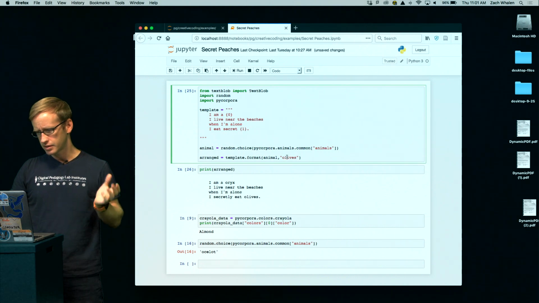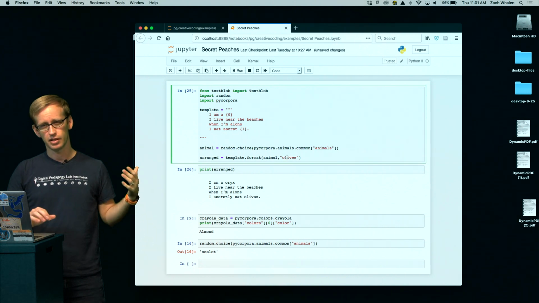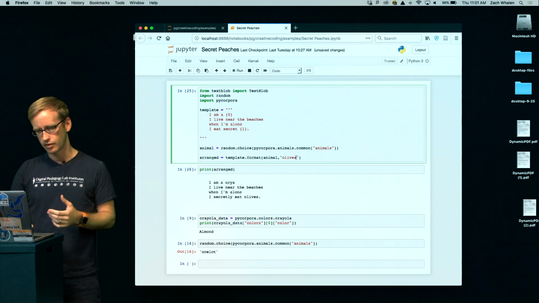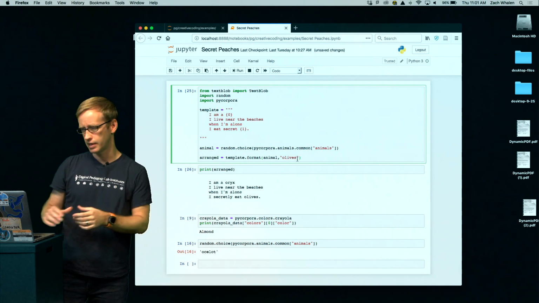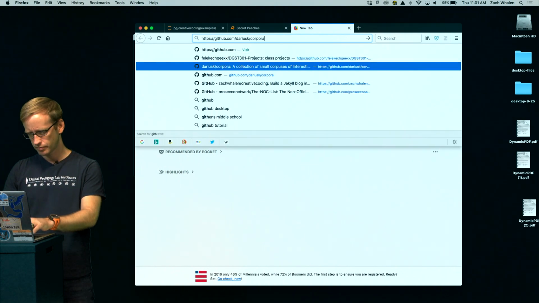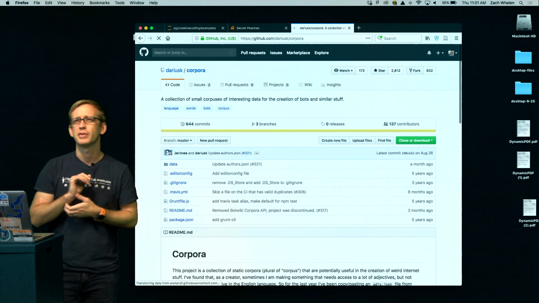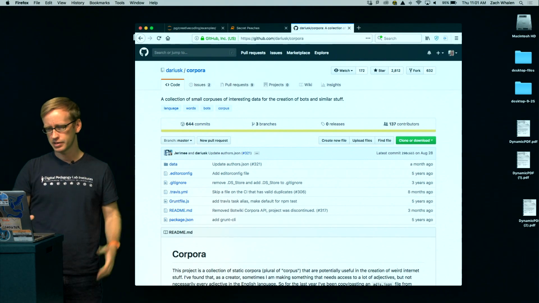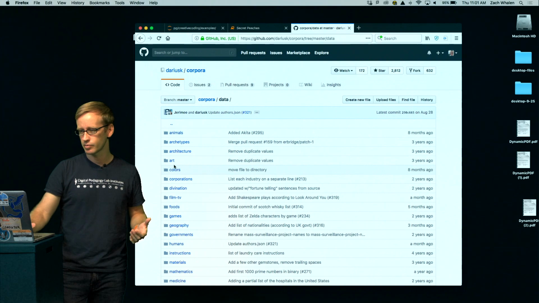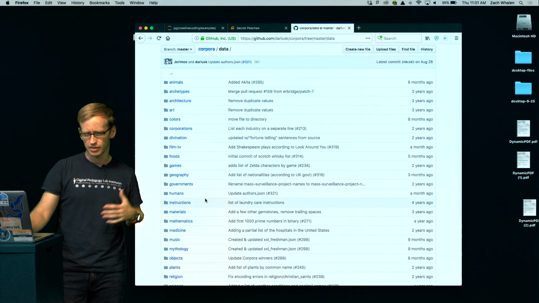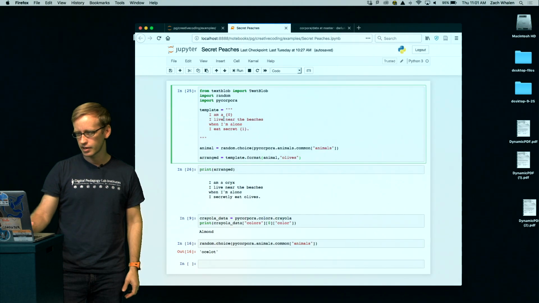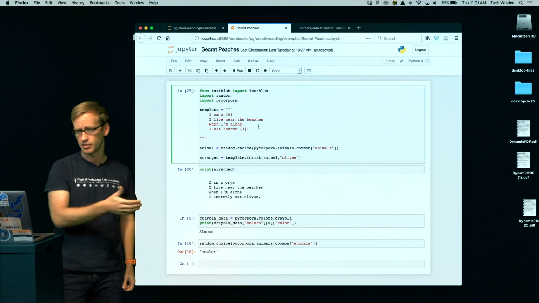And what I did last time is I set up PyCorpora to interface with the Corpora database from GitHub, and I can call up different types of things from that list. So I want to pull up the Corpora GitHub repository again, just to remind myself what's in here. Everything that's interesting in this is in the data folder, where you have lists of lists and categories of kinds of things.